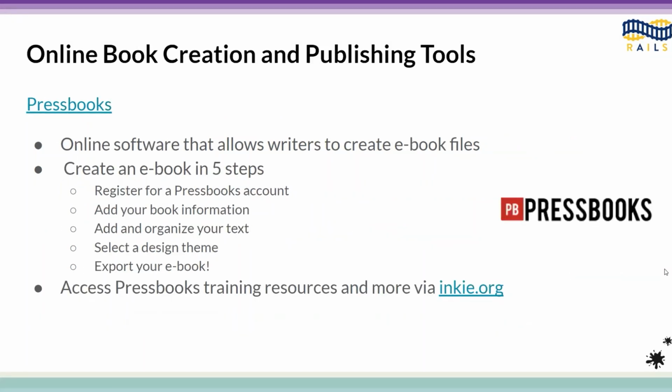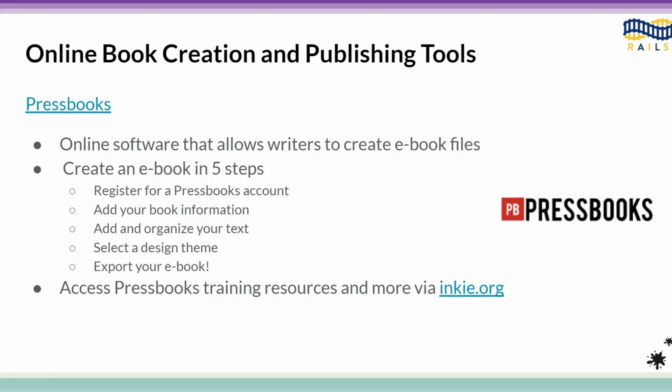So let's get started with online book creation and publishing tools. Let's talk about Pressbooks. Pressbooks is online software that allows you to create ebook files. This is where you're going to take the thing that you've written and turn it into an ebook. You can create an ebook in about 5 steps. I counted. The first thing that you're going to need to do is register for a Pressbooks account, and you do need an email address to do that. That is the one thing you do need in order to get started with Pressbooks.